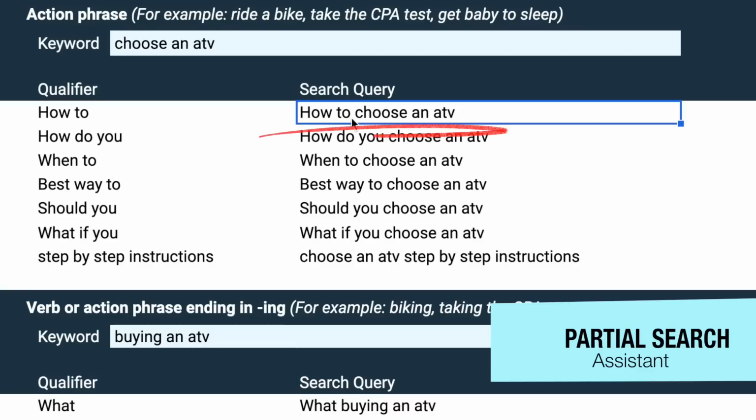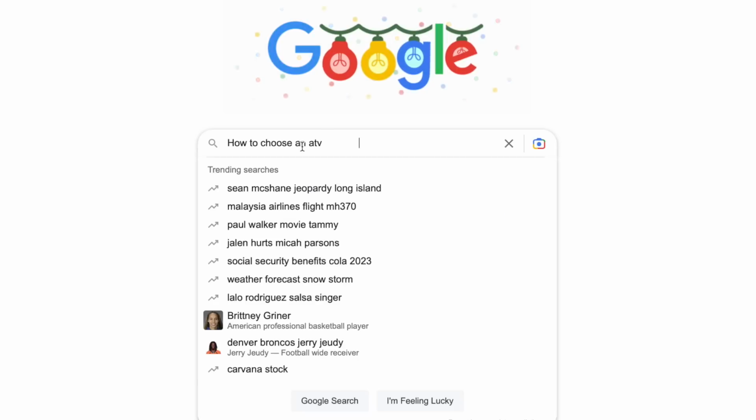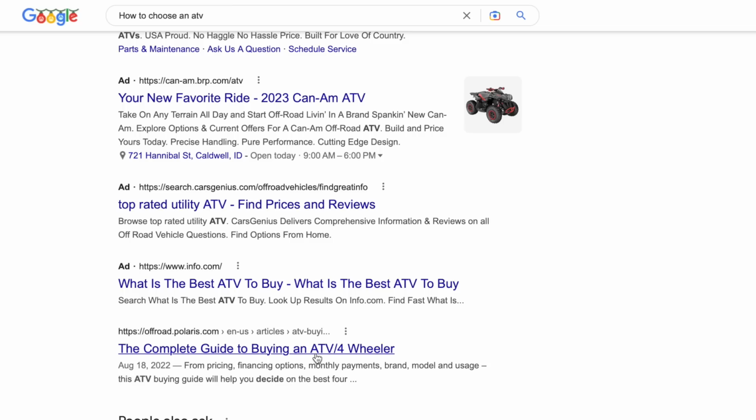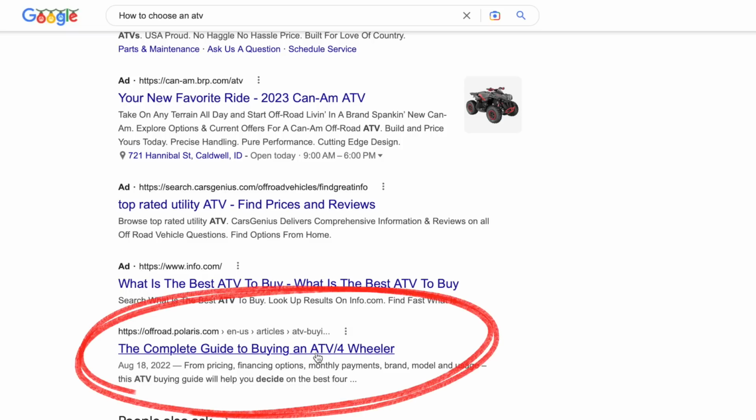How to choose an ATV. Now that's an entire query, not a partial, but let's go ahead and type that in and just see what Google gives us. So, people have written articles like this, right? The complete guide to buying an ATV four-wheeler. I might actually go look at some of these articles and see what specific things they mention, because those might give me ideas of other queries people are looking for.